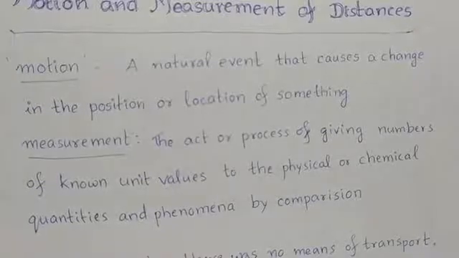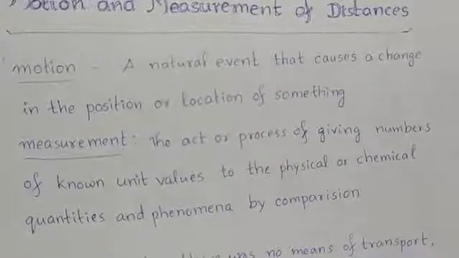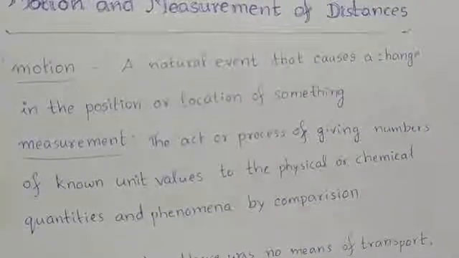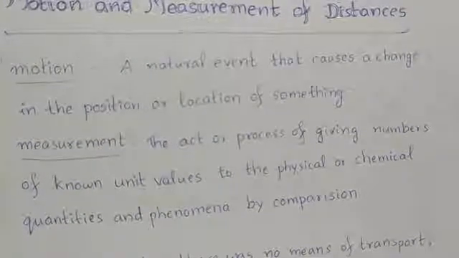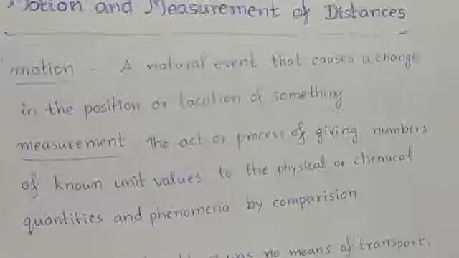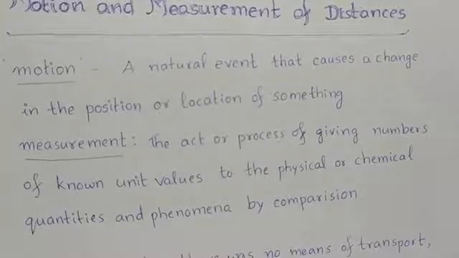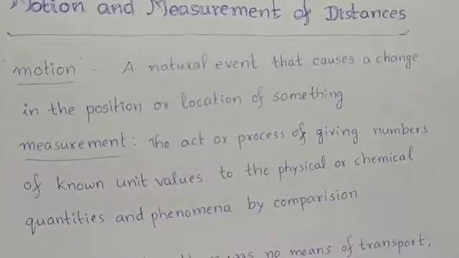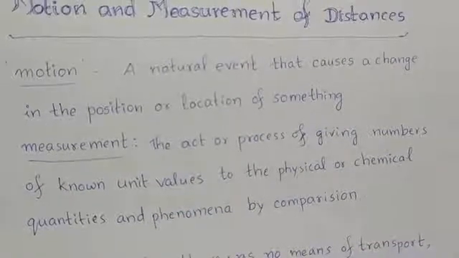So simply by listening to these definitions, you may not be able to understand what actually they are. Okay. So let us go a little into detail about motion and measurements. First, let us take motion. Motion means change in the position of something or change in the location of something. That is motion.